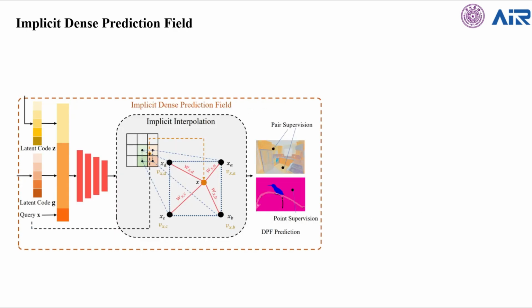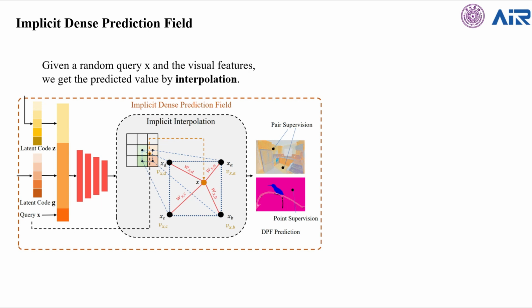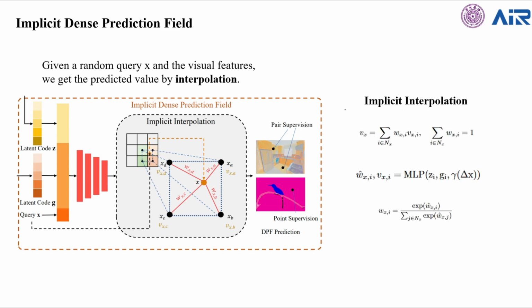For the implicit dense prediction field, to get the dense prediction value for a random coordinate x, we can't directly extract the corresponding value from a discrete dense prediction map. Instead, we get Vx by interpolating the dense prediction values of neighbor pixels. Inspired by deep implicit function methods, we use a deep neural network to get the interpolation weights and dense prediction values as the equation. Given an input image, we can generate dense prediction maps in arbitrary resolutions.